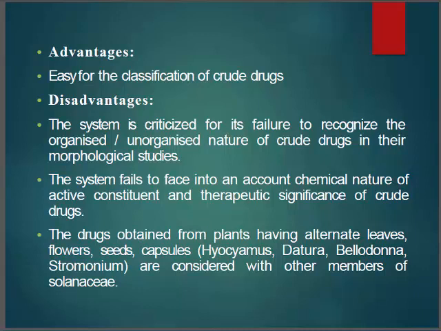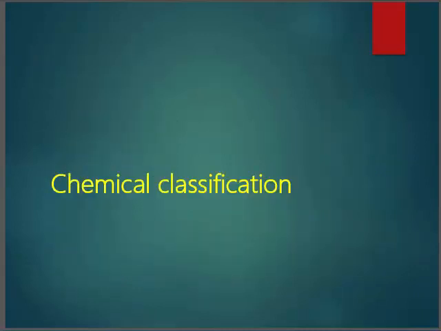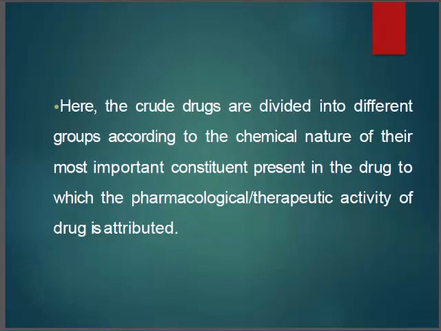Okay. So coming to the next, chemical classification. Here crude drugs are divided into groups according to their chemical constituents, or we can call it chemical nature.